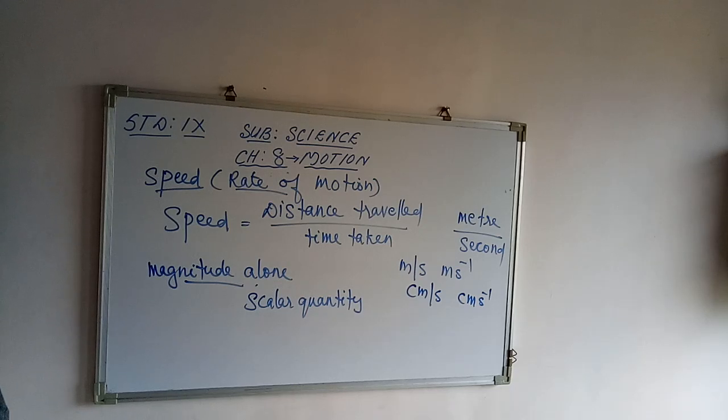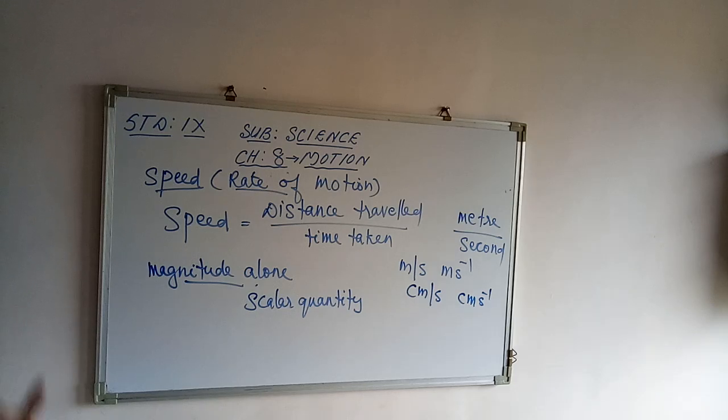Then, the speed of an object need not be constant. In most of the cases, the object will be in non-uniform motion. You know that non-uniform motion means the object will not cover equal distance in equal intervals of time. The distance covered will be unequal in equal intervals of time.